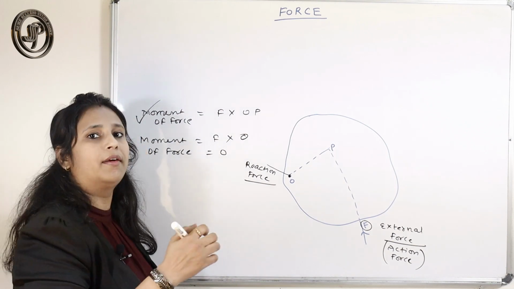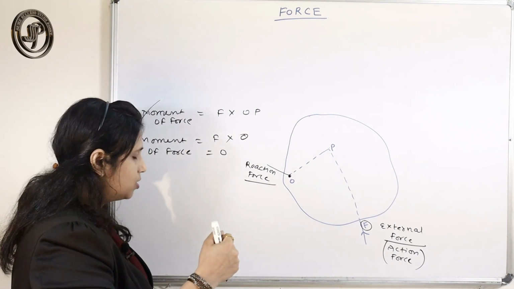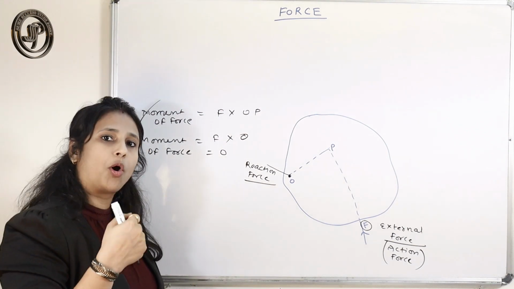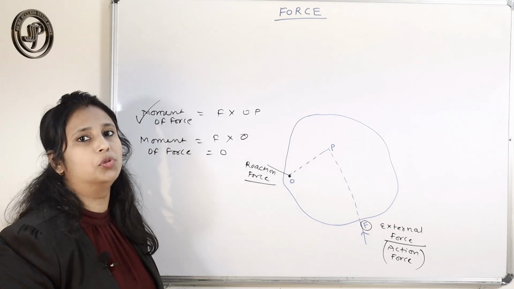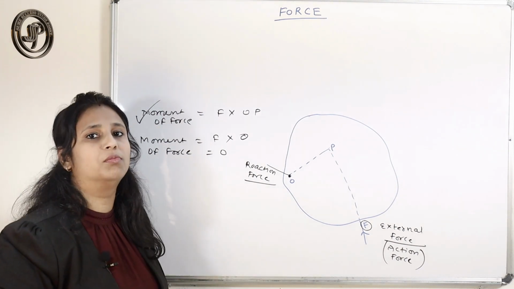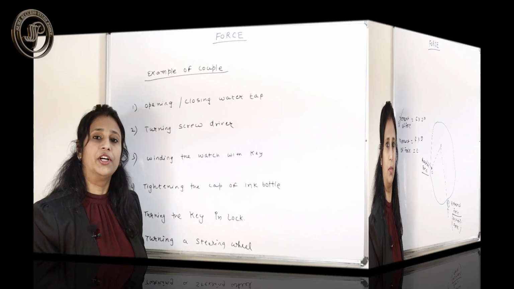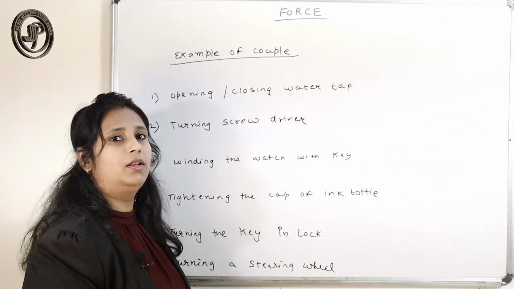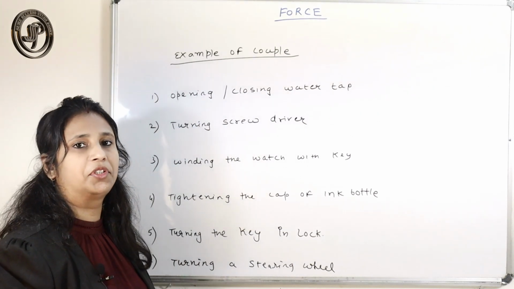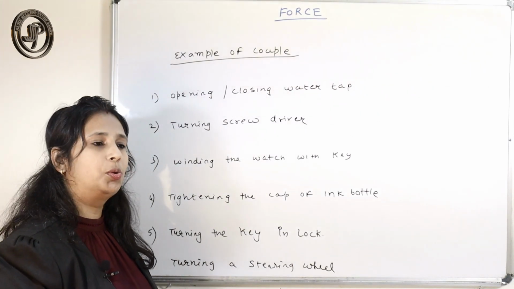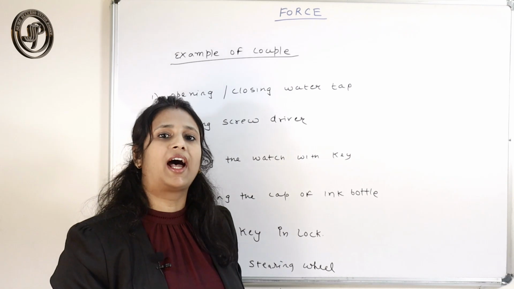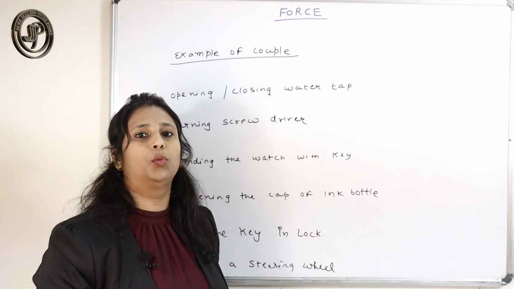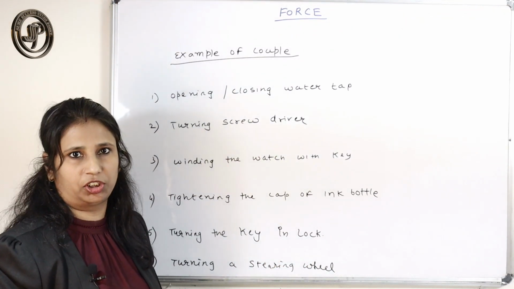Otherwise, whenever there is a rotational motion and the body rotates, both forces come into picture and they form a couple. So I think now you have understood the meaning of the couple. A couple acts on a rigid body when two equal and opposite forces act on the body with different lines of action.